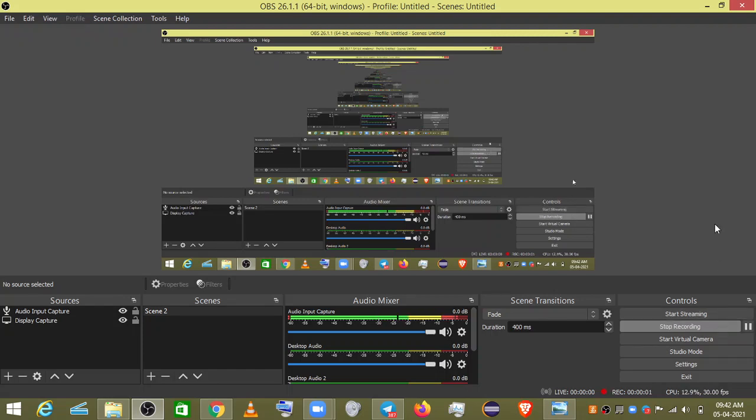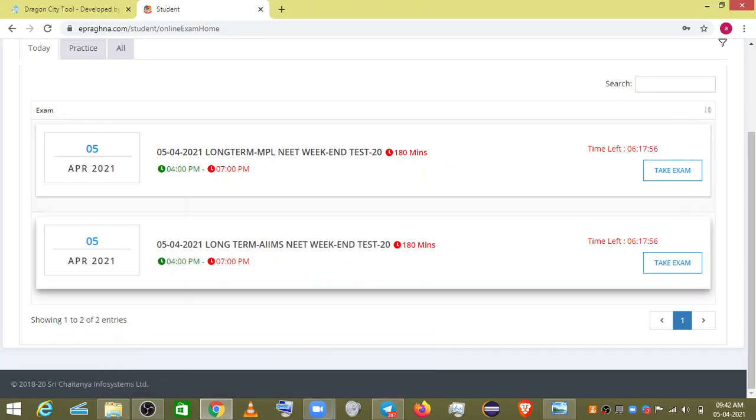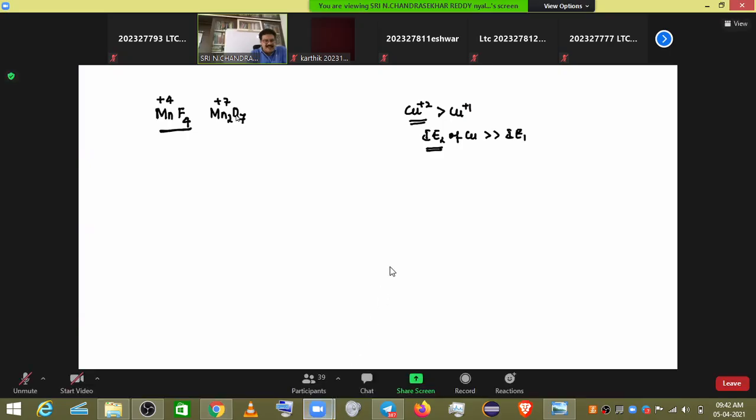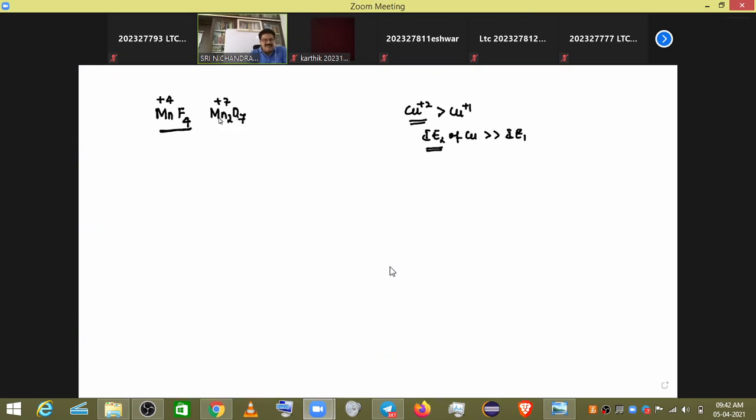Because of the formation of multiple bonds between manganese and oxygen, oxygen stabilizes Mn plus 7 ions more than fluoride ions do. Therefore, whenever Mn is combined with fluorine, it produces only MnF4. MnF7 does not exist. This point is important. But Mn2O7 can exist.